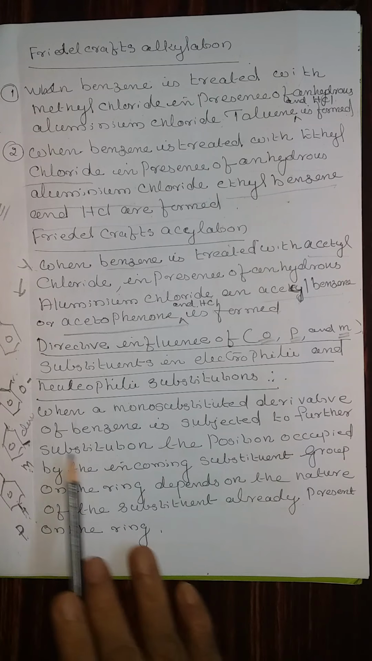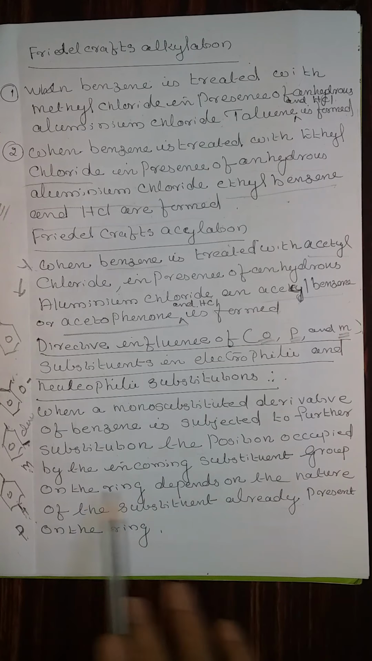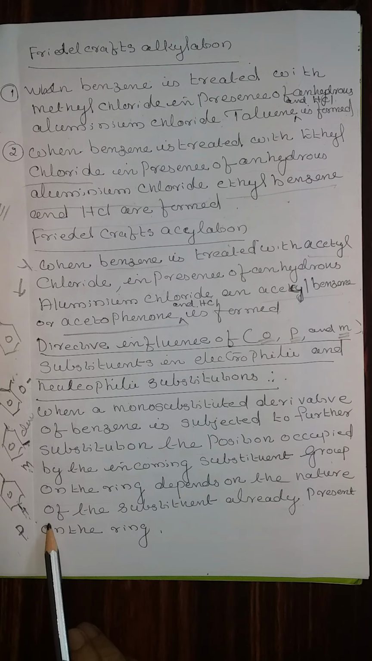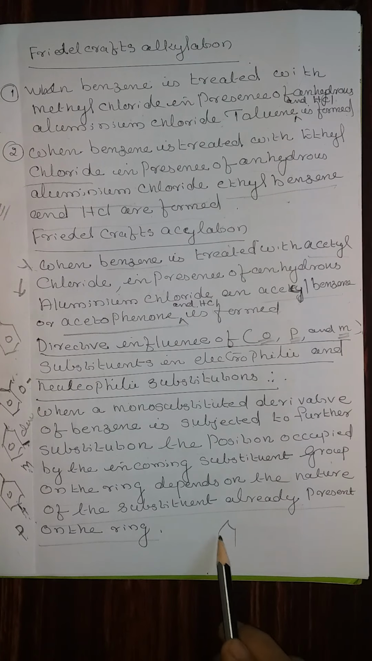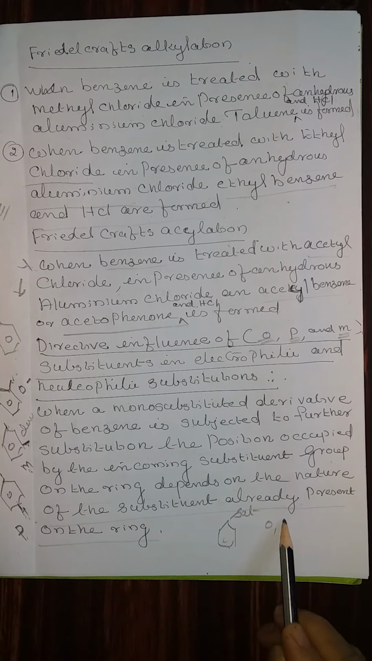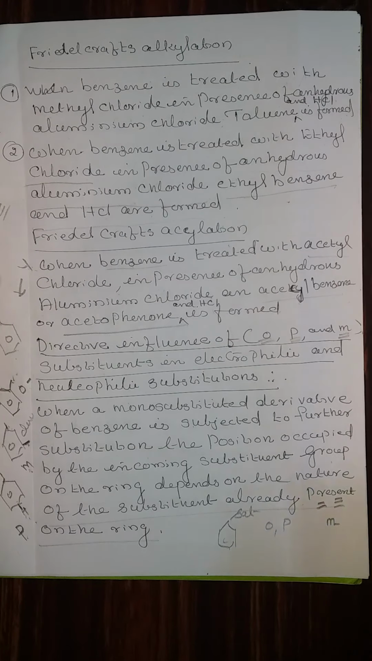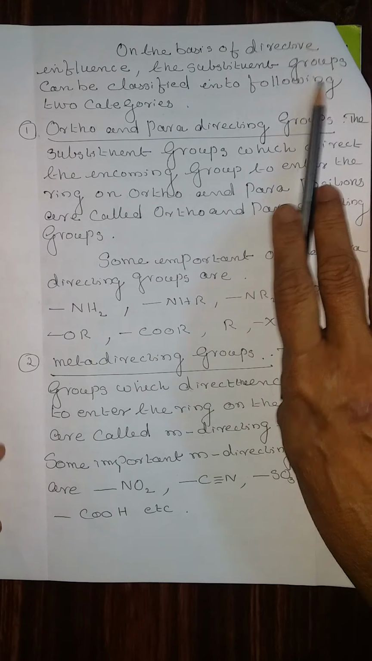When a mono-substituted derivative of benzene is subjected to further substitution, the position occupied by the incoming substituent group on the ring depends on the nature of the substituent already present on the ring. That means if the substituent is single bonded or saturated, it occupies ortho and para. If it possesses a double bond or a triple bond, it occupies the meta position. On the basis of the directive influence, substituent groups can be classified into the following two categories.